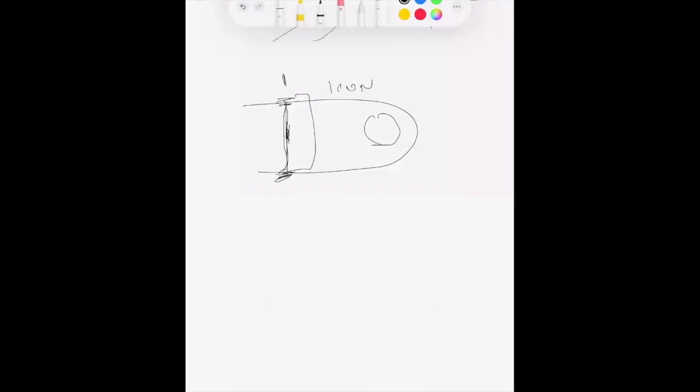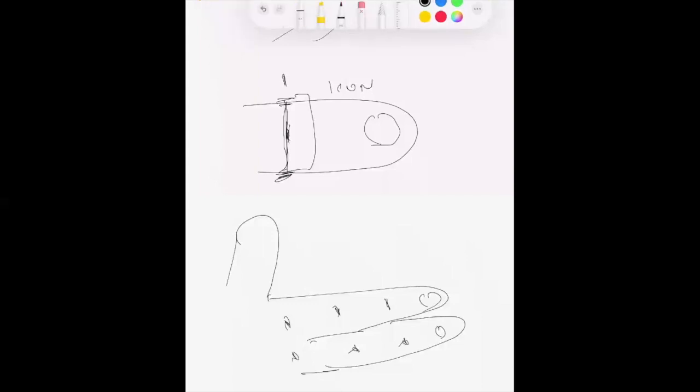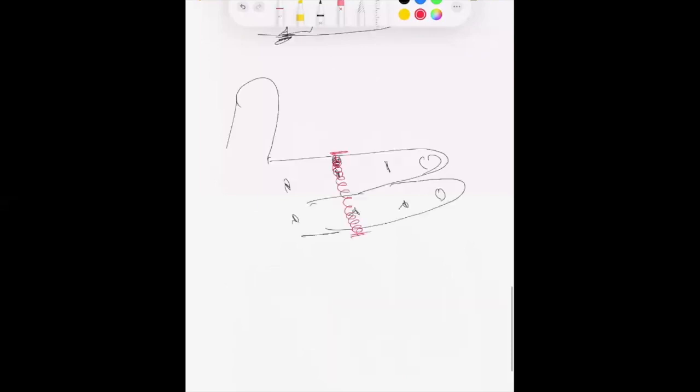If we take two fingers together and measure from this part to this part, the total width of two fingers is equal to 1.5 chun.